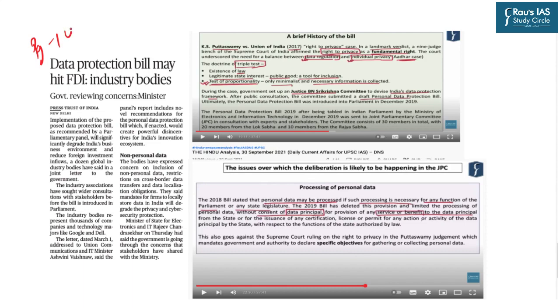Similarly, at page number 14, the topic has appeared in relation to the Data Protection Bill. Again, this topic has already been covered in the DNS dated 30th September 2021, where Faizan sir has covered in detail the Data Protection Bill and the associated issues. Sir has covered the brief history of the bill in relation to the Puttaswamy versus Union of India judgment, as well as all the major issues associated with the deliberations over this bill. So you are requested to go back to the DNS dated 30th September 2021 in order to holistically understand this particular topic.